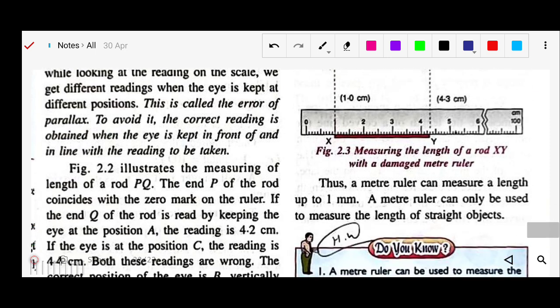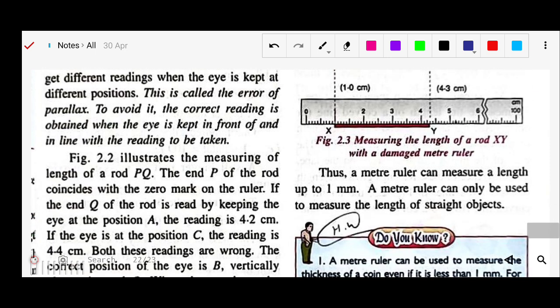This is the fixed one, and with this scale, even if it is broken, we can still measure. If one side is left, the scale will range from 0 to 6. Or sometimes this side is damaged, so we can shift the 0 from here, or subtract that particular size and measure. In both cases we can measure, right?